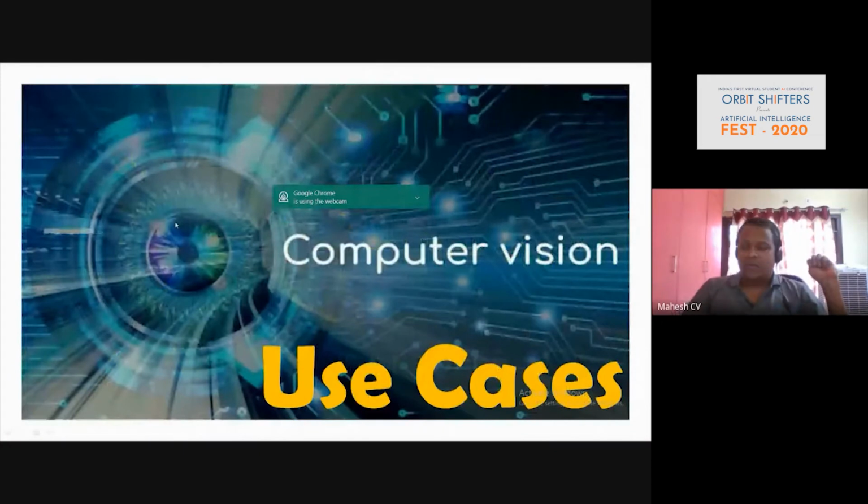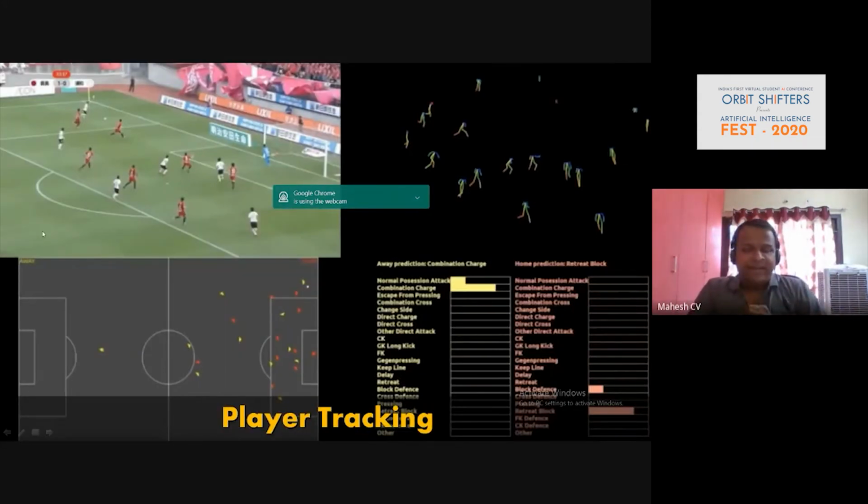Now let's move to computer vision use cases. Apart from the industrial space, computer vision is very heavily used in sports. This is the actual video or image of a football match where you can understand the positions of each player, and even track each player. You can see here the different ways of looking at the data. And with that, you can even generate insights.